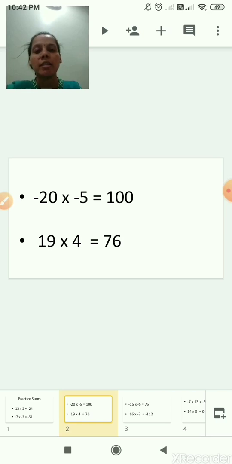Okay, now the next sum, 19 multiplied by 4. 19 fours are 76. What is the first sign? Plus. What is the second sign here? Plus. Plus sign we do not write here. If no sign has been written, it means there is always a plus sign. So plus 19 multiplied by plus 4. Plus plus it becomes plus. So 19 fours are 76. So the answer or the product is plus 76, or you can write down 76.